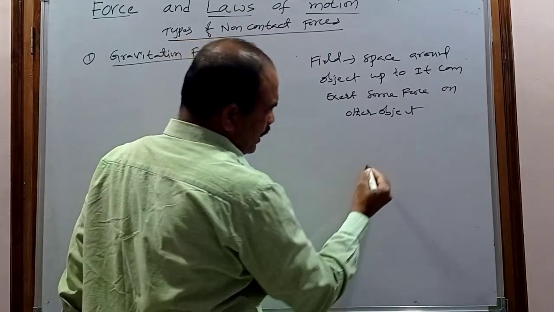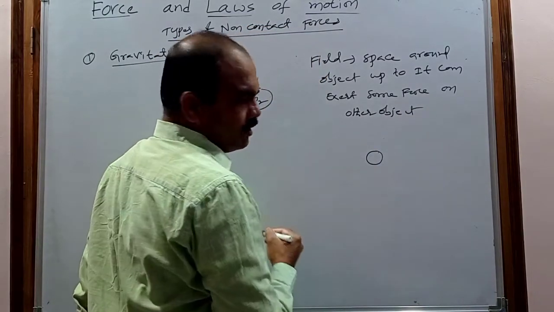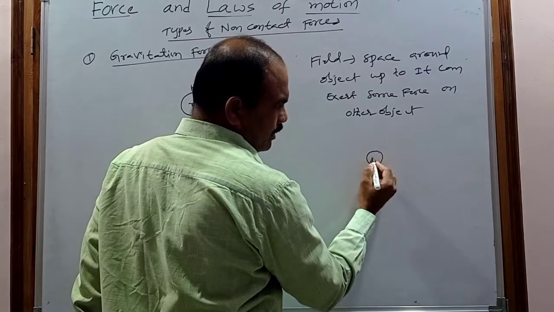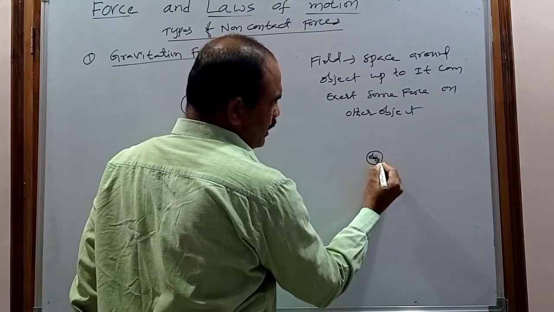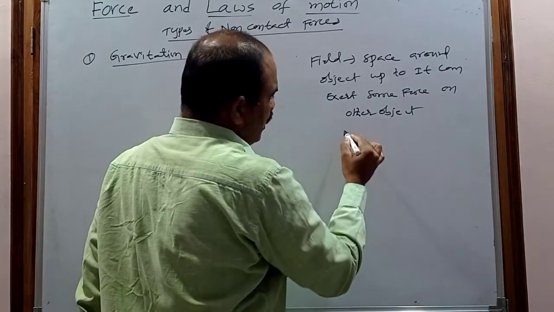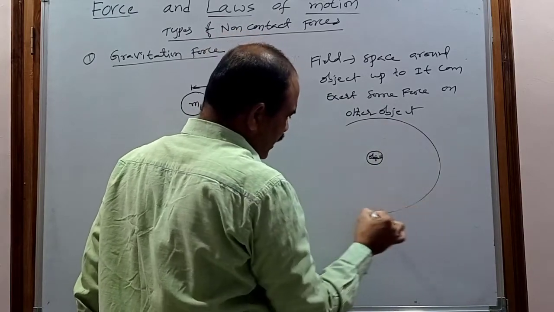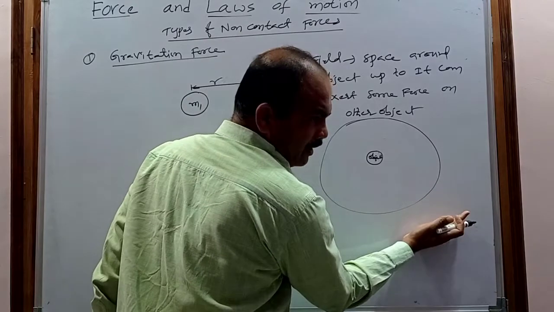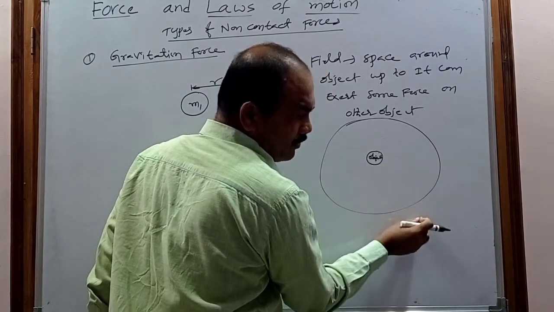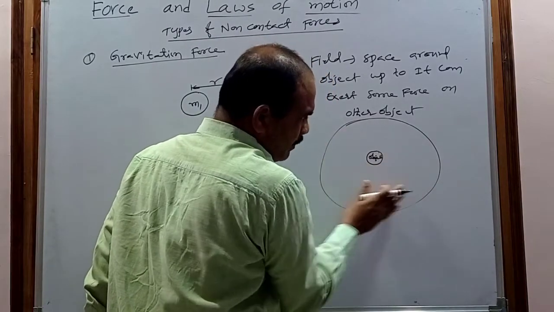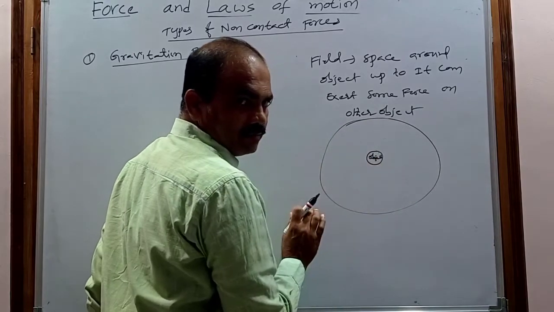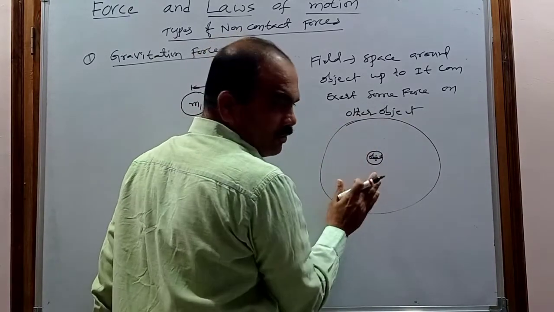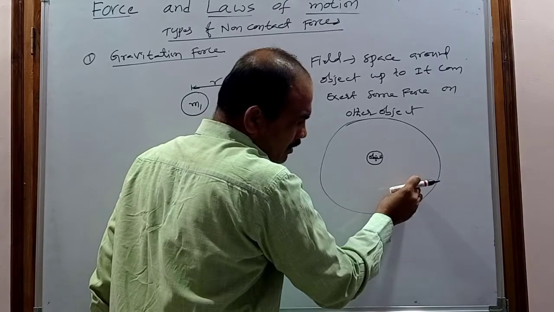For example, consider this is an object. So now this object can apply some force up to a certain space, up to a certain area. Beyond this area, it cannot apply the force on another object. So that's why this is the space around this object. It can apply some force when another object is in this place.